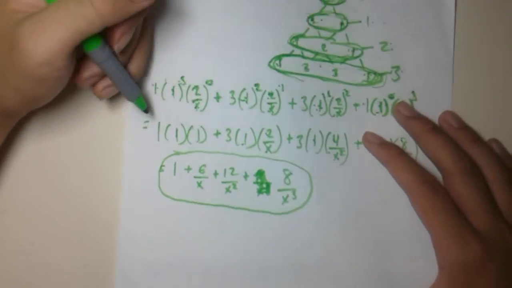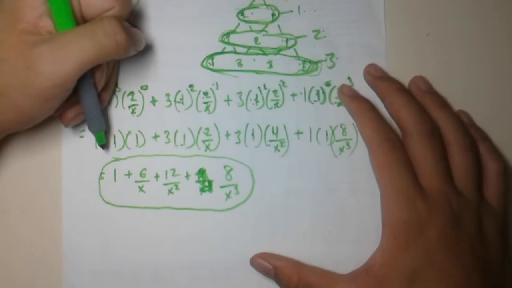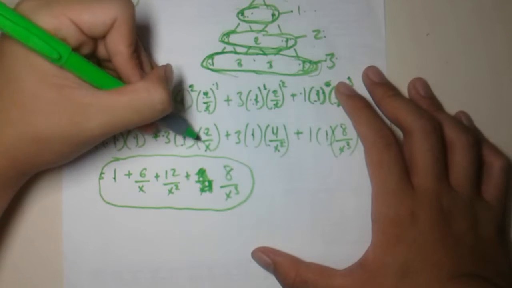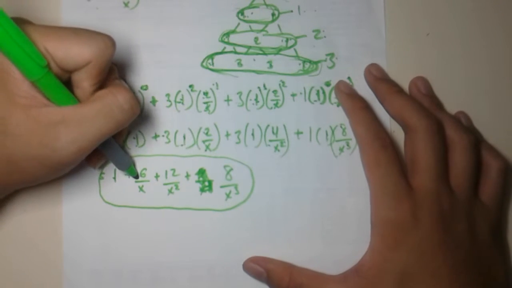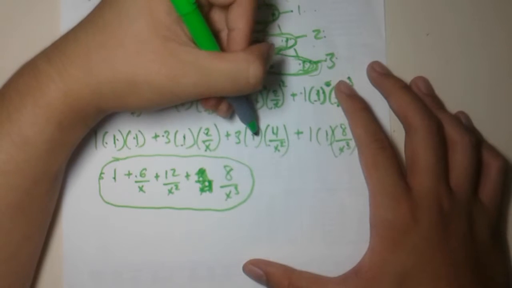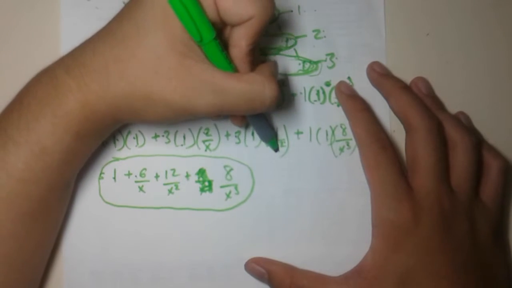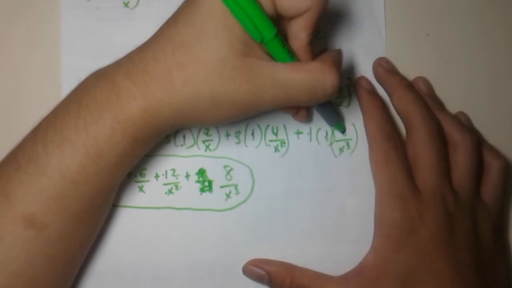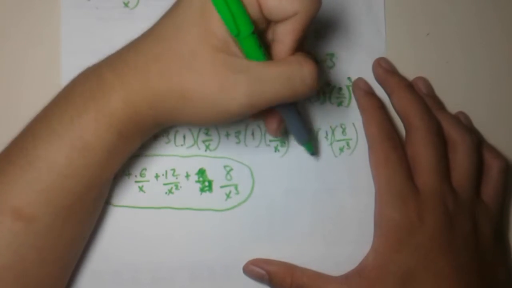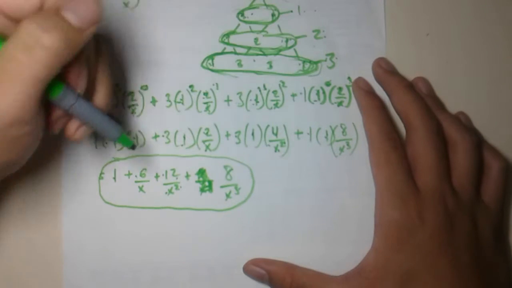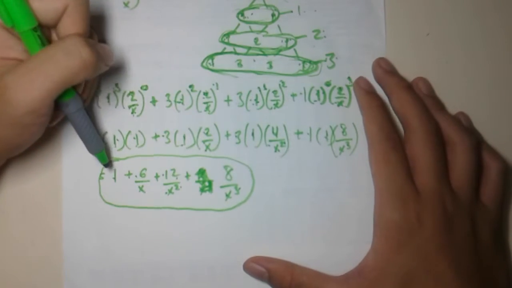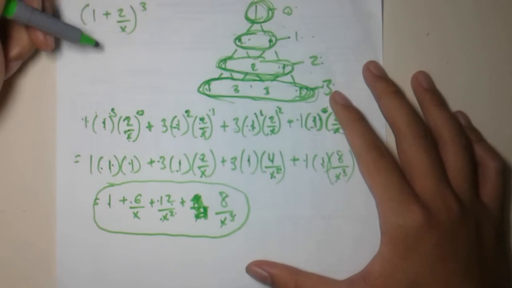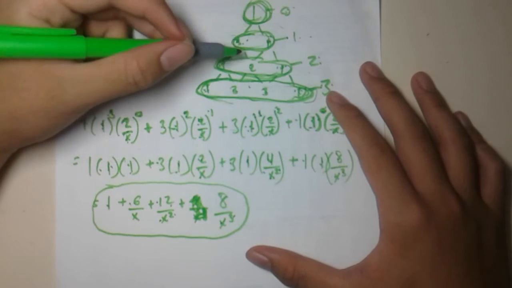Alright, so we multiply the terms. 1 times 1 times 1 is 1. 3 times 1 times 2/x is 6/x. 3 times 1 times 4/x^2 is 12/x^2. And 1 times 1 times 8/x^3 is 8/x^3. And this is the binomial expansion of (1 + 2/x)^3 using Pascal's triangle.